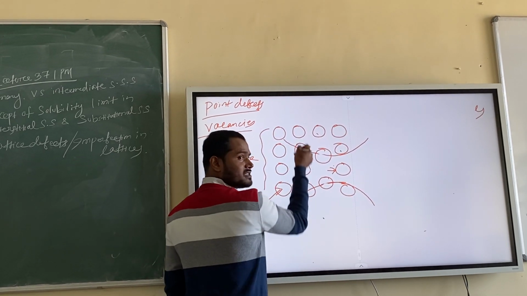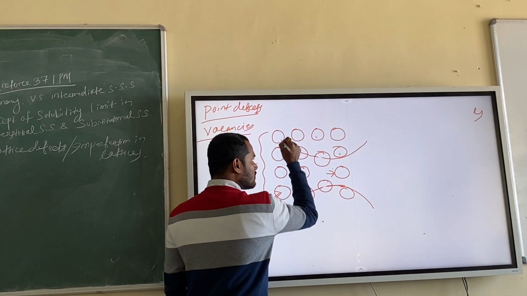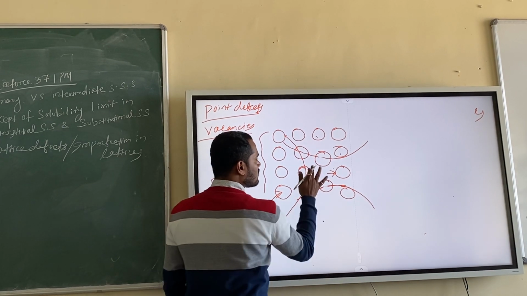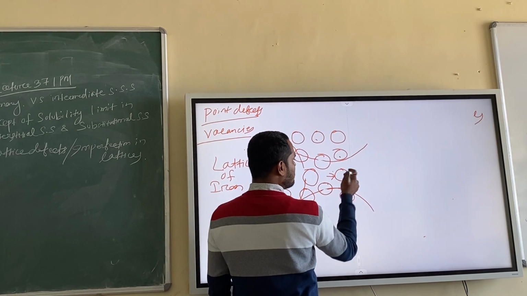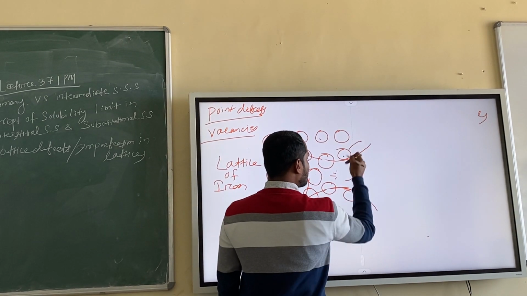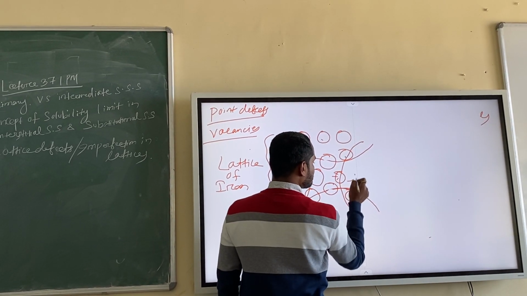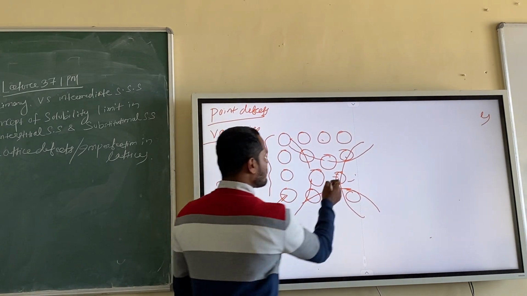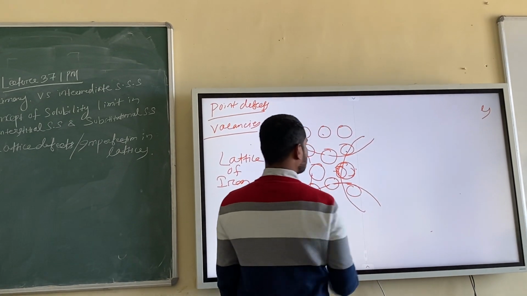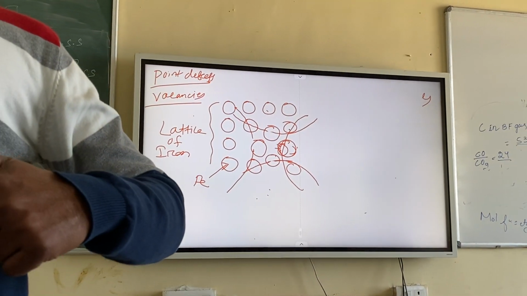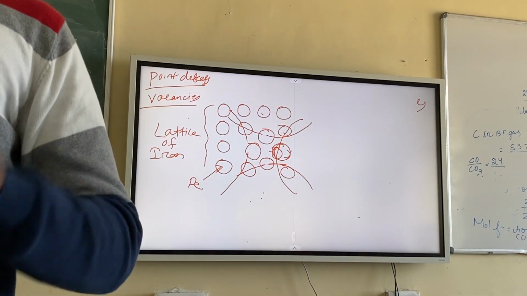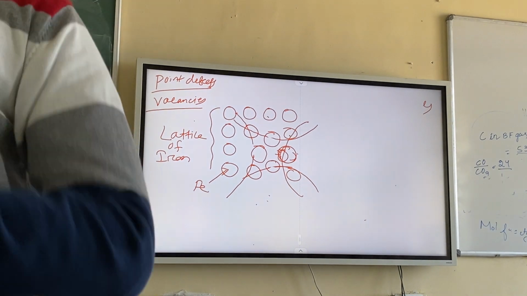And what happens to these atoms? And what happens to this atom? This will also become close. It is okay now? The atoms will not fill there, right? There will be a vacant site, but the atoms will come close to one another.